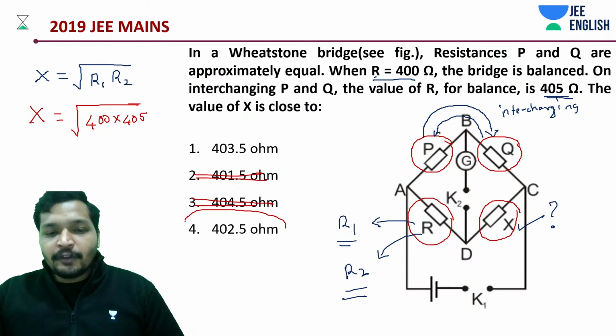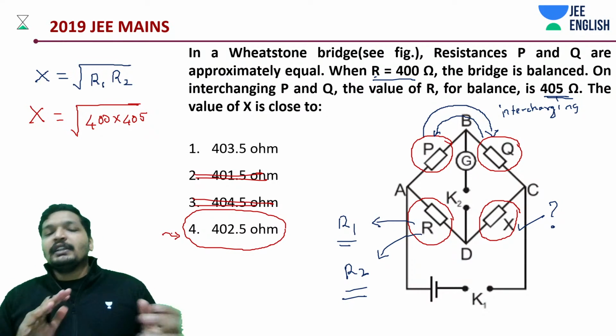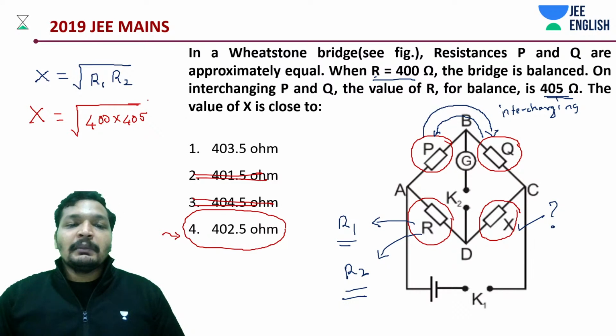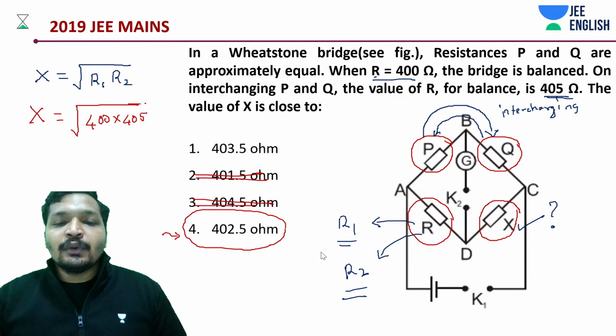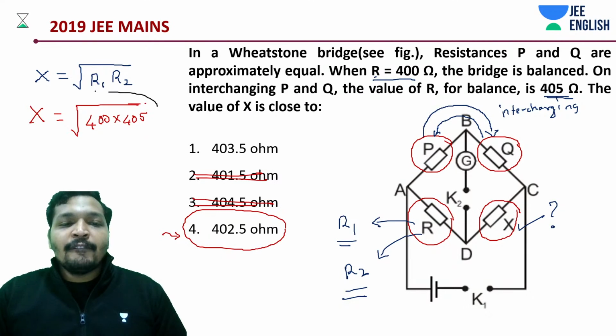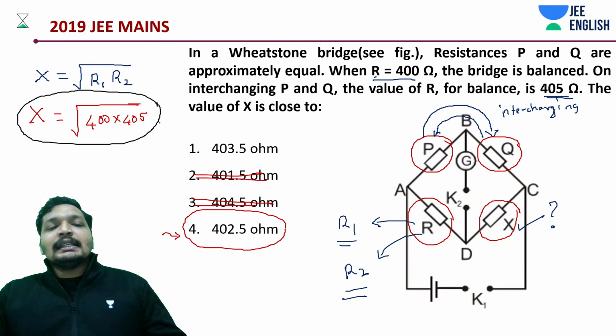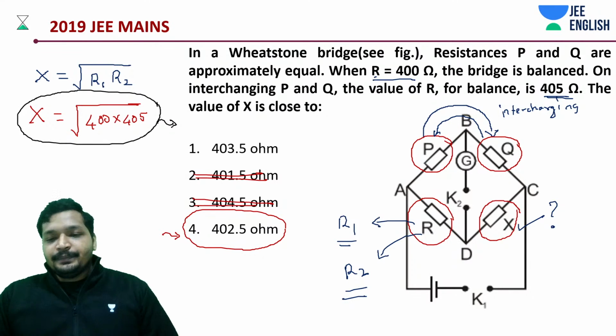It's going to be 402.5 because I know the answer. But I know a shortcut as well to solve it very quickly. I'll come to that point. This calculation can also be done very quickly, students.